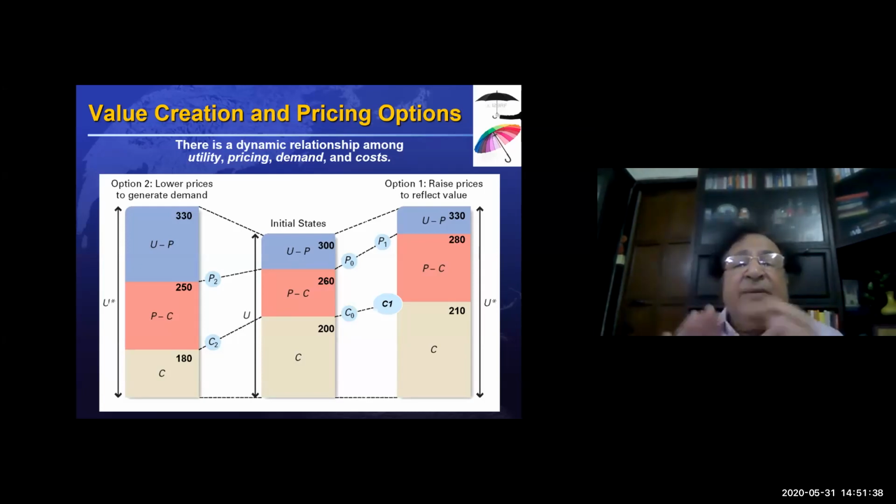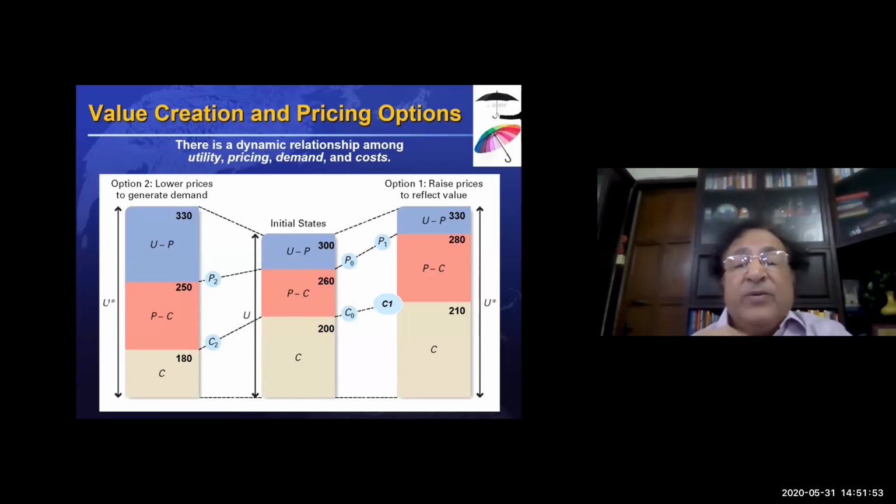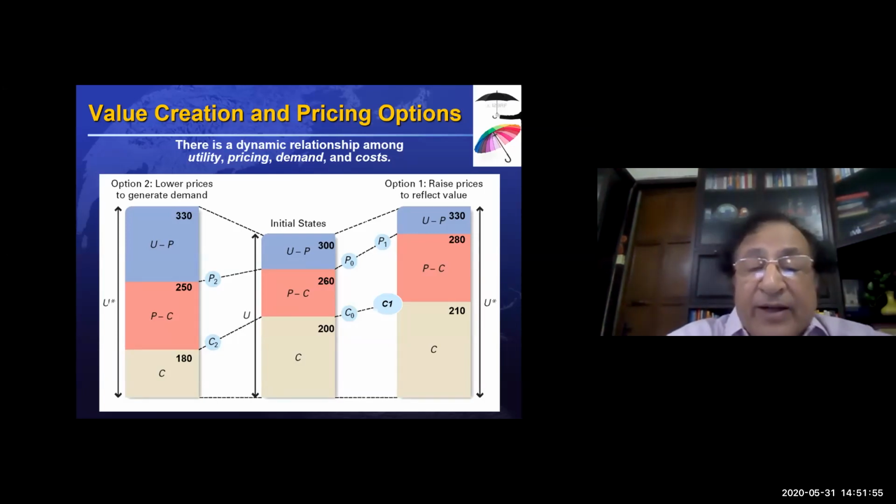So you see, there's a dynamic relationship among these three factors: utility, price, and cost. Depending on what you would like to do, you can do it that way. You can reduce the price and gather more and more customers in your kitty, and then you can increase your production and therefore reduce the cost.